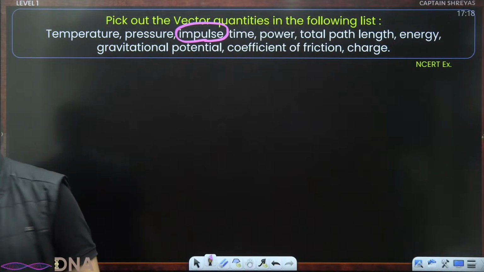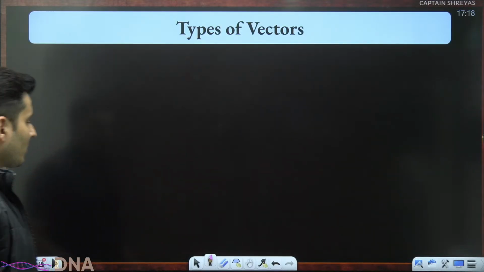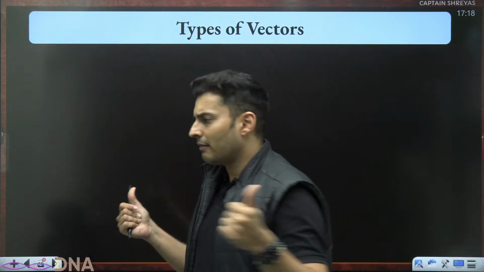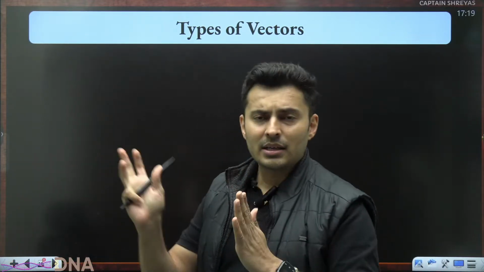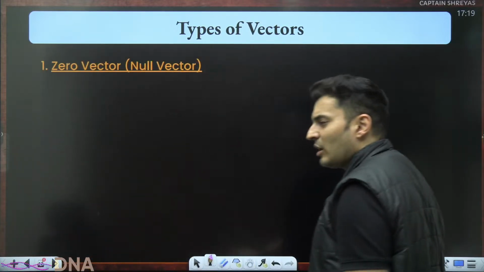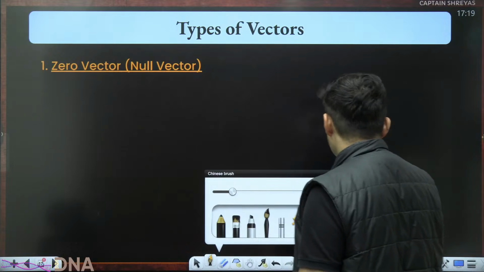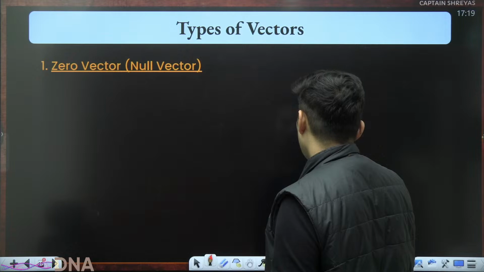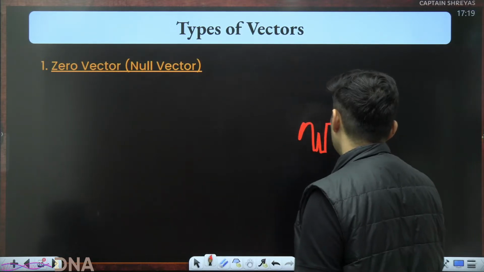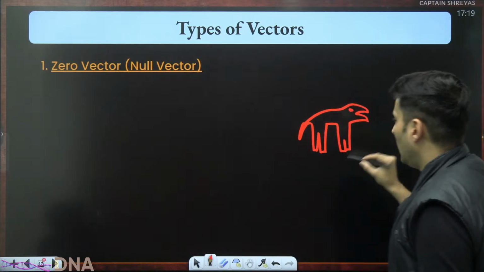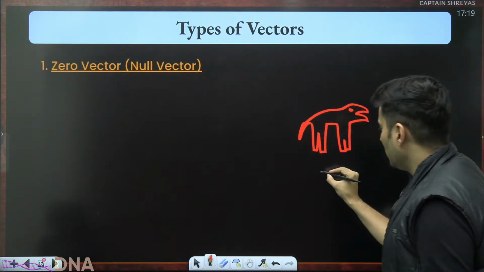Exactly. Very good. Awesome. Now, what are the different types of vectors that you will encounter? Let's go about it really quick, depending on what they look like, how they are oriented, and so on. First is a zero vector. Imagine we have a donkey which does nothing. Some people get scolded by their parents also: what a donkey you are, you just stay there the whole day and you don't do anything. So, a donkey at rest.